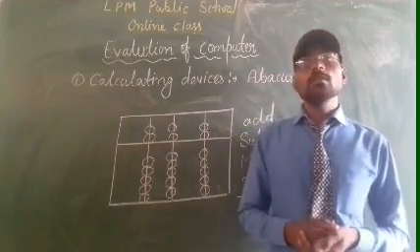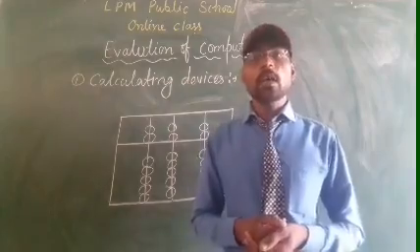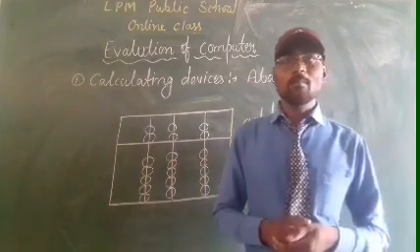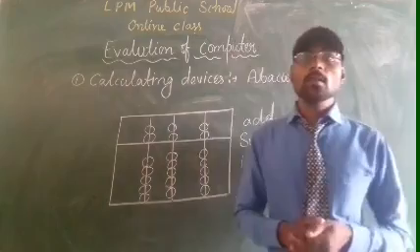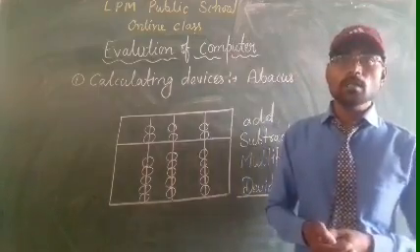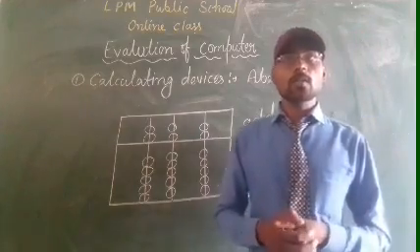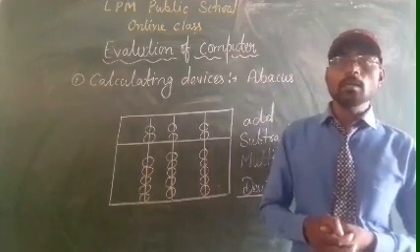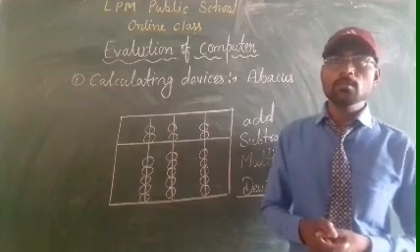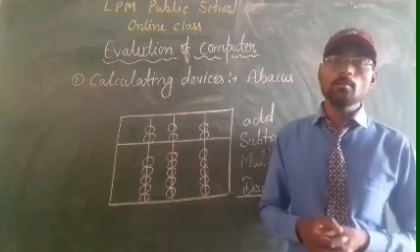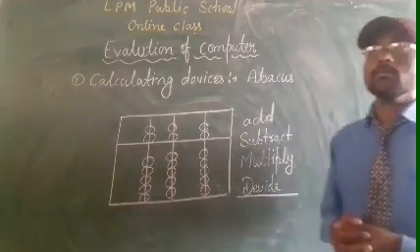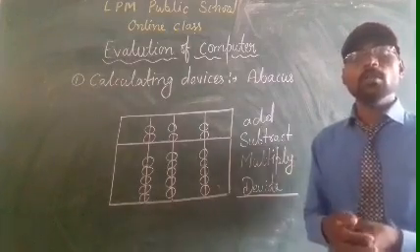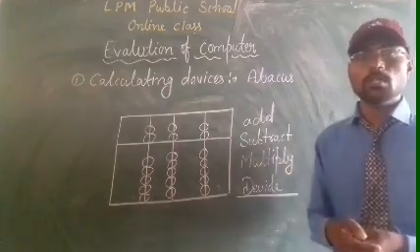Then after, Charles Babbage invented the analytical engine in the year 1837. Dear students, Charles Babbage invented the first general purpose computer in 1837. This calculating device had 3 basic elements similar to the modern computer. Nowadays a computer has 3 parts: input, output and processing.